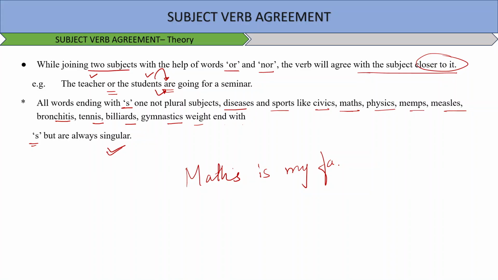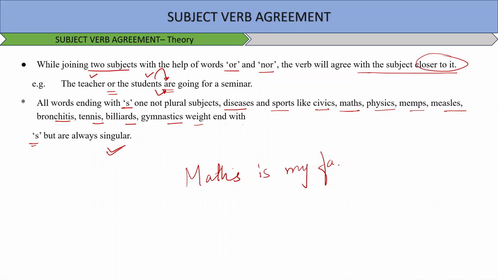Okay, next part. Now the next part says that words like pants, trousers, spectacles, tongs, scissors are always considered to be plural. Why? Because they are always in pair. So they are made up of two different parts. My pair of trousers are of cotton. So trousers, you are saying it means it is a pair, right?